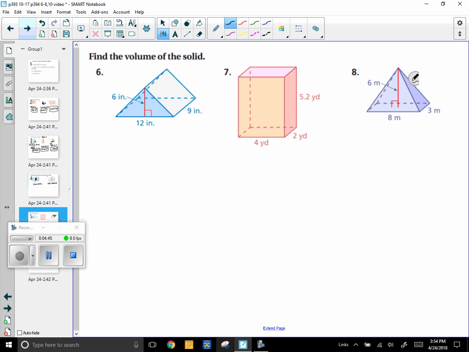All right, we're moving on to the next page. These are similar to what we've already done. I need to find, this is a prism. I need to find the area of the base. Oh, my marker stopped working on me. There we go. So 12 times 6 divided by 2. Then I'm going to stack it back times 9. That's it. So that would be 324 cubic inches.